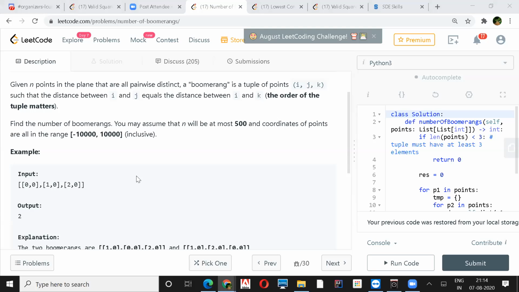Shashank, you were saying something. Yeah, the same thing Arshit mentioned. And I think there's one problem with the question. When it says that a boomerang is a tuple, as far as I know, a tuple in Python is like a pair only. It should have been a triplet of points, the way in the description. Yeah, that would be more precise.